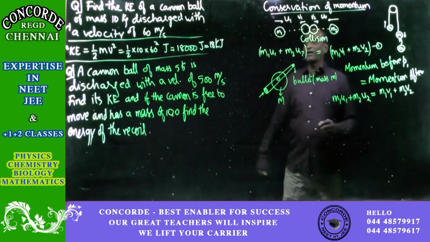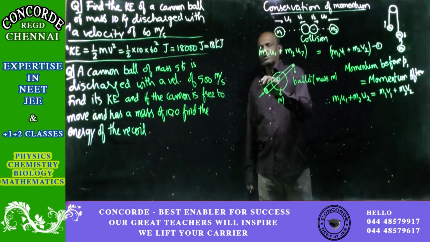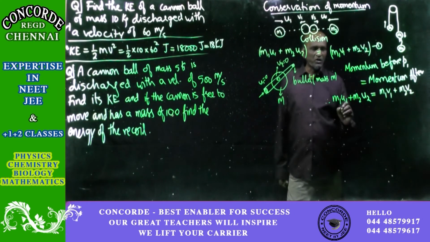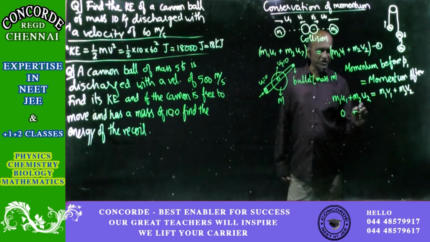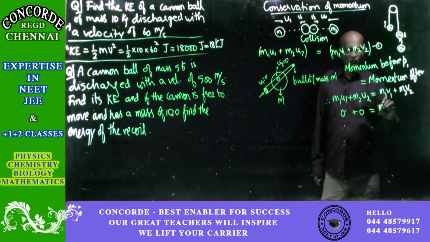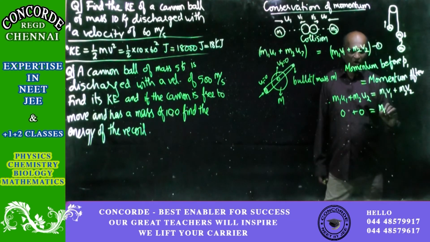Now at the beginning, u1 is equal to 0, u2 is equal to 0. So 0 plus 0 will be equal to m1, that is the mass of the bullet. Let m1 be called mb.